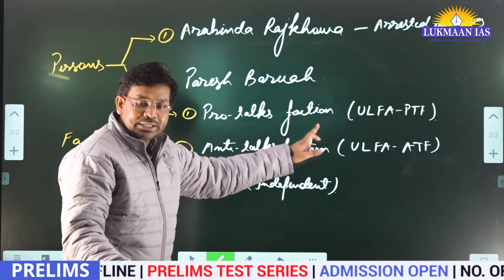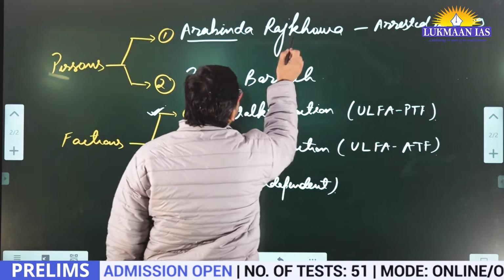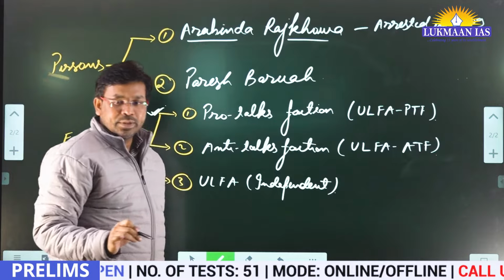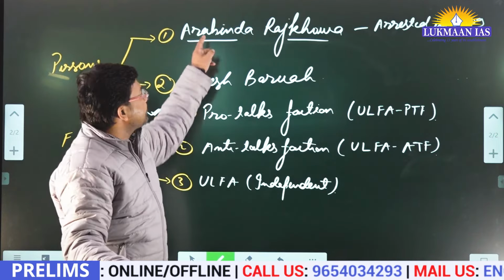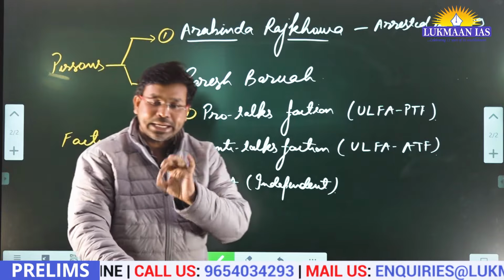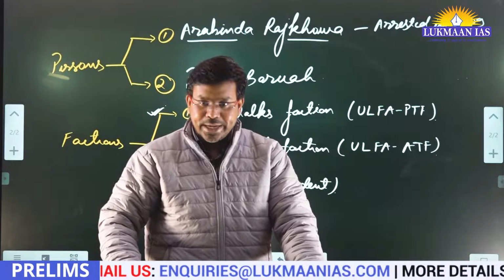So that faction is known as the pro-talks faction, and it is headed by Arabinda Rajkhowa, the person who was arrested by the government in 2009, and who has recently signed a pact known as the trilateral or tripartite pact.